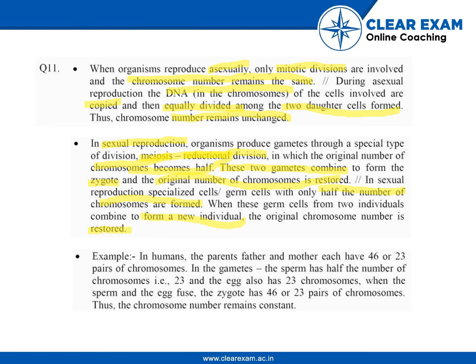So for example, for meiosis, we can take the case of humans. Father and mother each have 46, or 23 pairs, of chromosomes. In the gametes, the sperm has half the number of chromosomes, that is 23, and the egg also has 23 chromosomes. When the sperm and egg fuse, they form a zygote that has 46, or 23 pairs, of chromosomes.